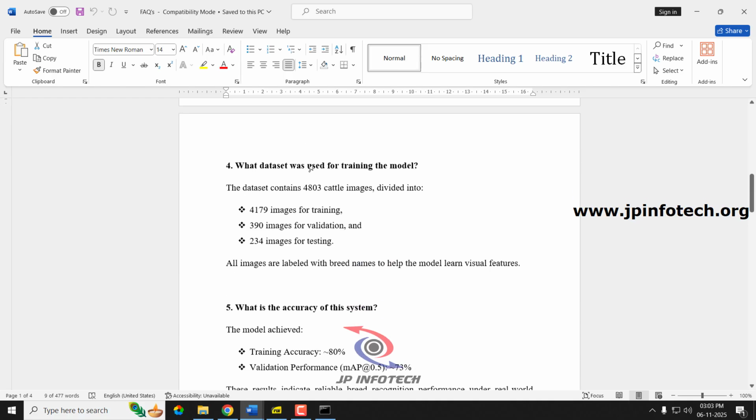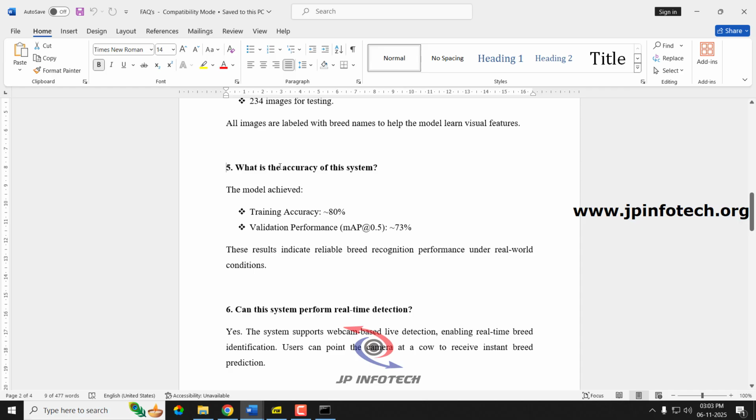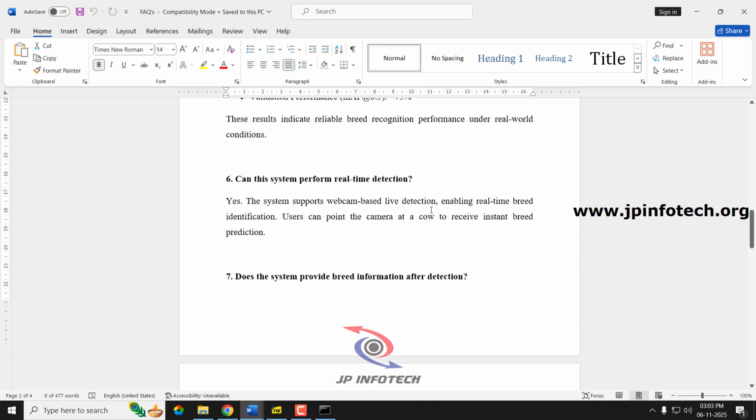Next question, what data set was used for training the model? So here the data set contains around 4,803 cattle images, which is divided into 4,179 for training, 390 for validation, and 234 for testing purposes. Next question, what is the accuracy of the system? So the model achieved a training accuracy of 80% and validation performance mAP at 0.5 of 73%.